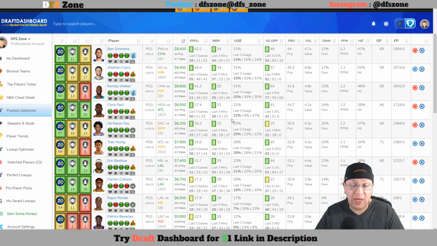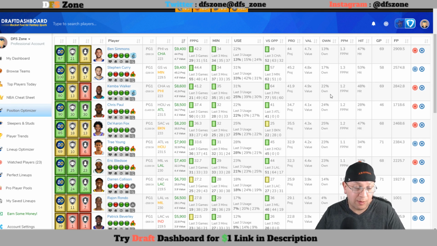And, I mean, at that 22% usage rate, and the minutes are going to be there. 41 last time he played against Atlanta. Atlanta is dead last, as you can see, in defending point guards, and they're dead last overall in defense as a team. He's projected to put up 35. I think he's going to get more than that. A 24% usage rate, ownership projection right now is actually slightly higher than Kemba. So again, if you wanted to pivot and just pay a little bit more and play Kemba Walker, you can.